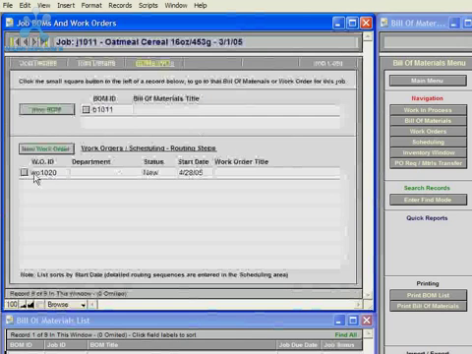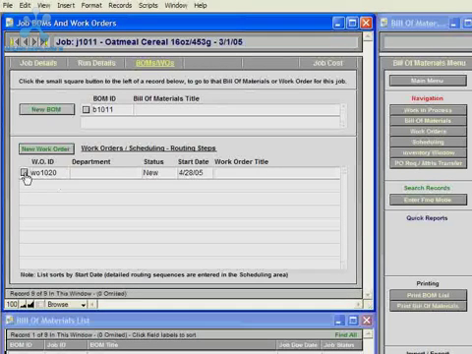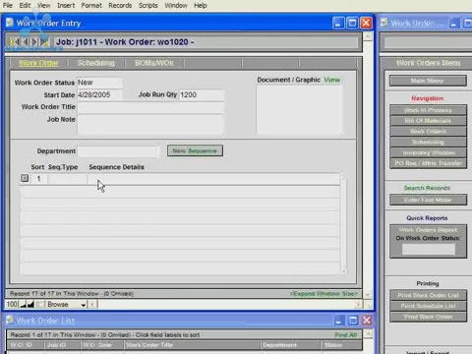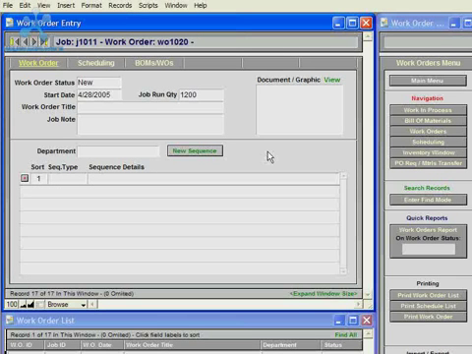And then also it creates one starter work order. And inside that work order it creates one sequence of work where you'd enter multiple sequences of work that need to be done on this job.